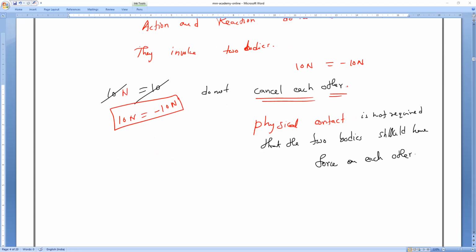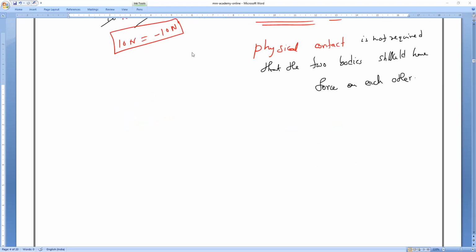Does everybody understand? Any doubt, you can ask me. So this is Newton's third law, and you can take examples also. What examples can you take? I told you gravitational force, in the second chapter, in the second law itself. Gravitational force exists between the Earth and an object, or between any two objects in the universe. I already taught you.